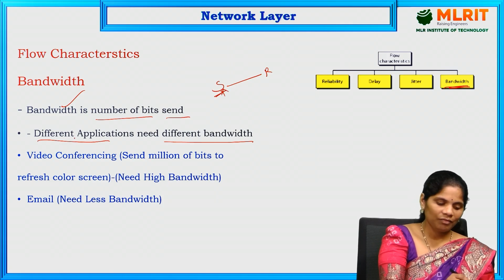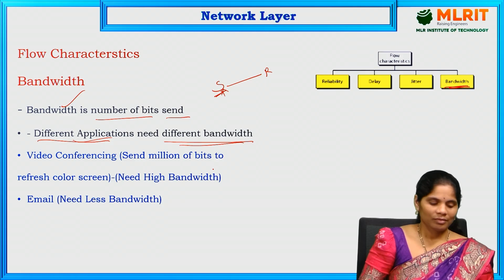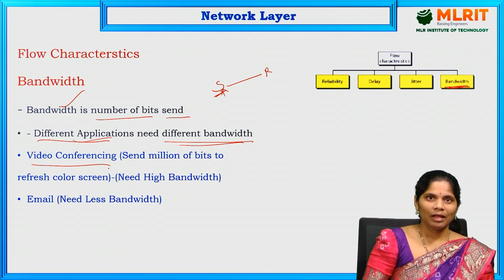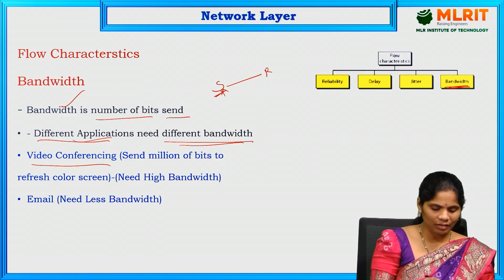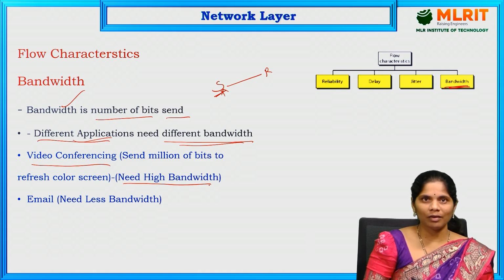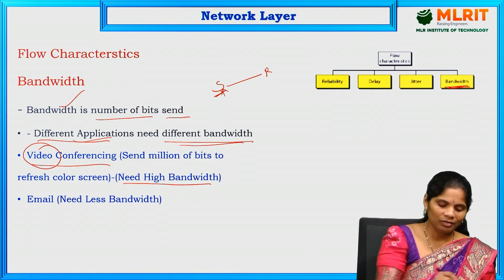Each and every application has different bandwidth needs. Suppose we go for video conferencing, the bandwidth is different. This needs more, high bandwidth because this is video conferencing. So it needs high bandwidth.